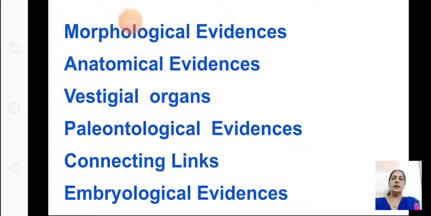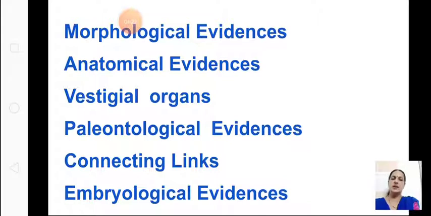And what are connecting links? Connecting links means some animals have characters of two different groups, like Annelida and Arthropoda, reptiles and mammals. So they show characters of both the groups. They are linked between the two groups. They are not Arthropoda completely or not Annelida completely. So they are in between the two groups, and they are called connecting links. Examples we have seen: peripatus, duckbill platypus, lungfish.